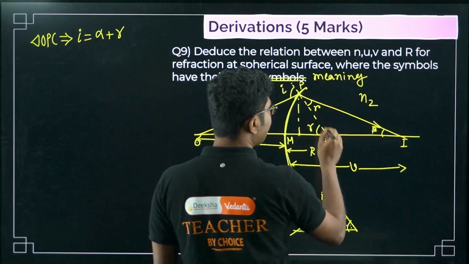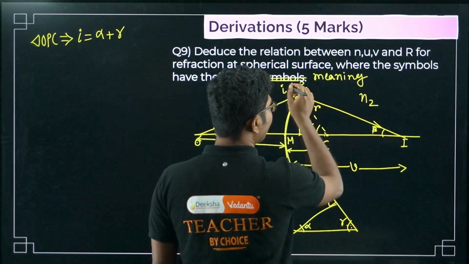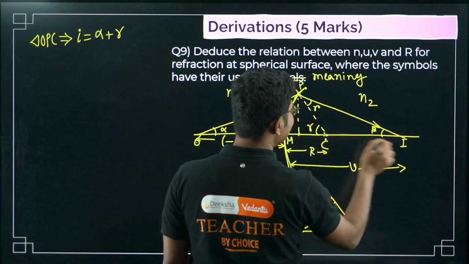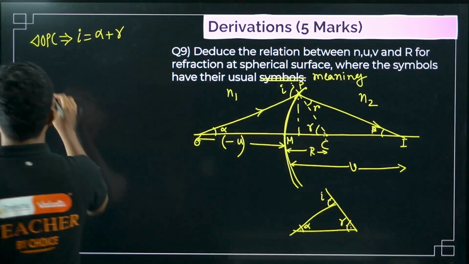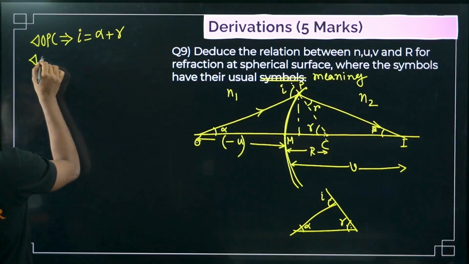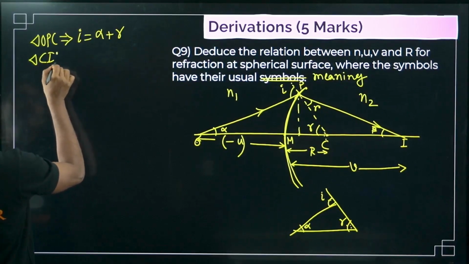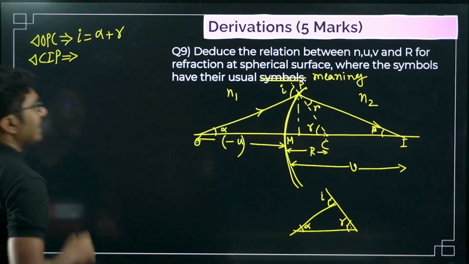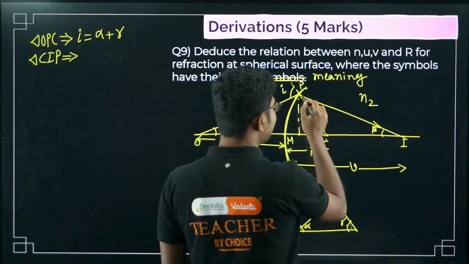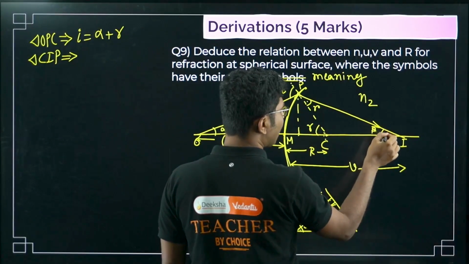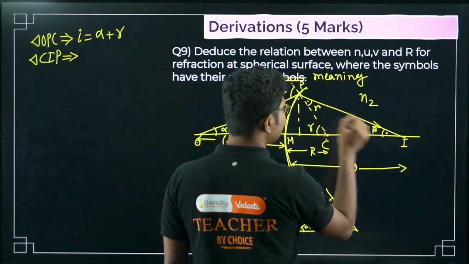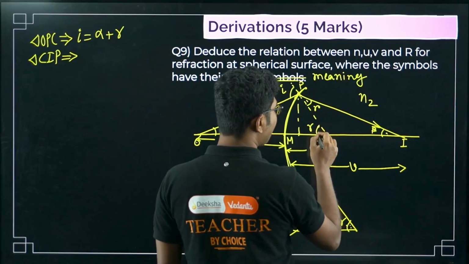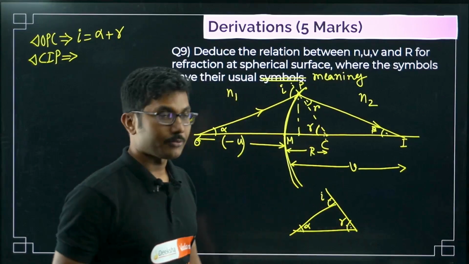Next we have to take this triangle, CIP. From the triangle CIP, these two are internal angles, r and beta, whereas gamma is the third opposite external angle.